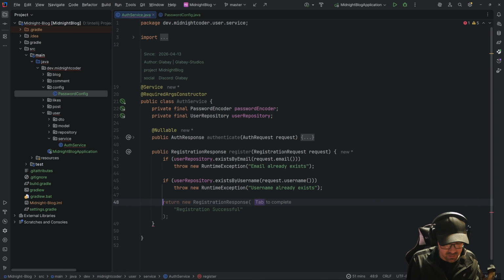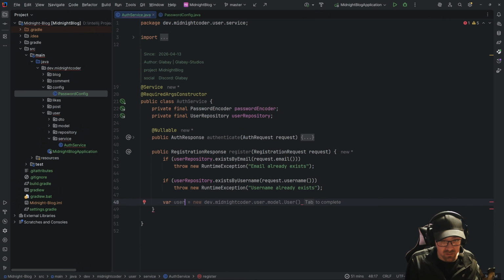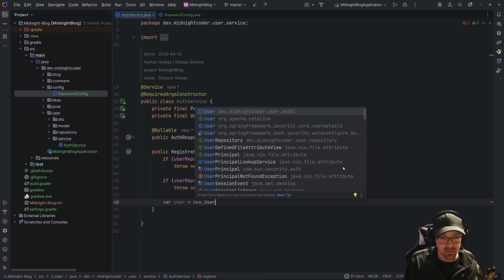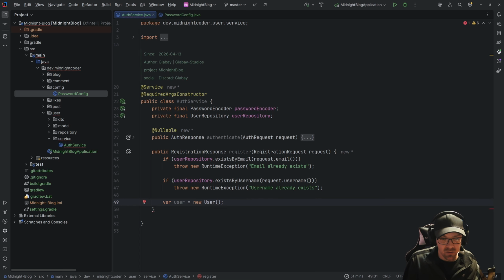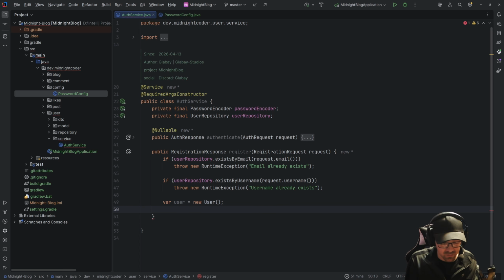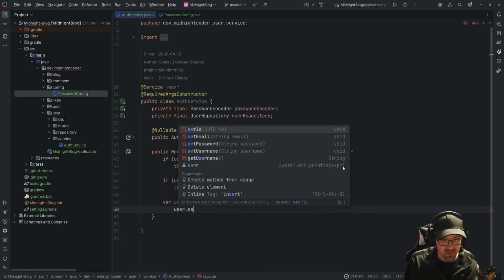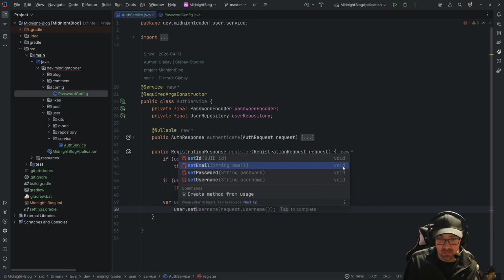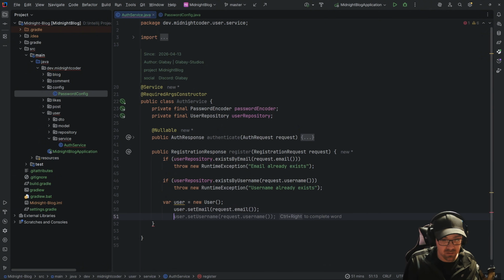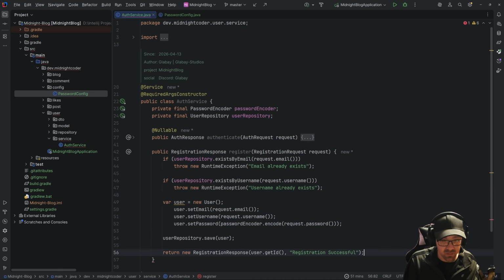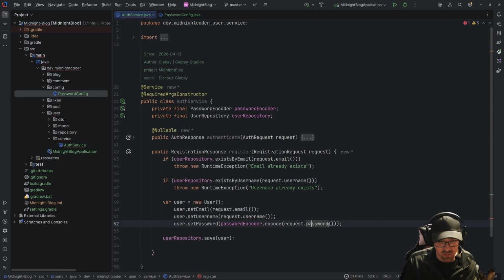And otherwise, what we're going to do is create a user, which is going to be that of a new user. And we're going to fill that user with some information. So the user dot set email is going to be that of the request.email. Request.name is going to be that of the name. And then the request.password, we're going to encode the password. Look at that. I didn't need all that. So after we create the user and run through all of this, we're then going to save the user.